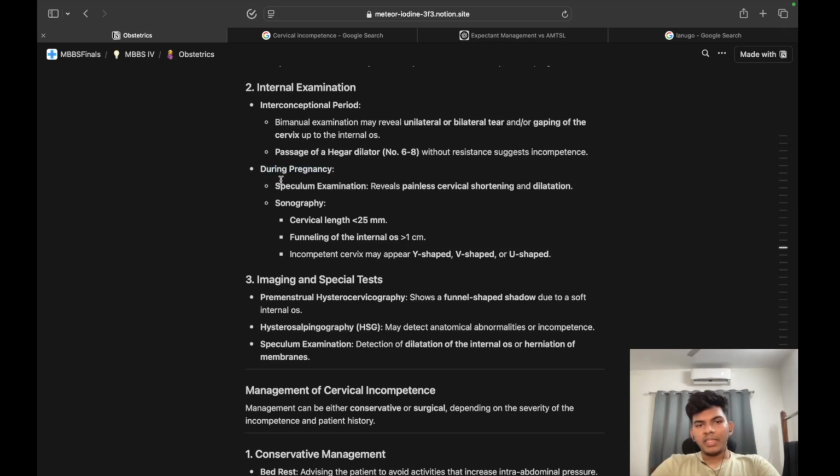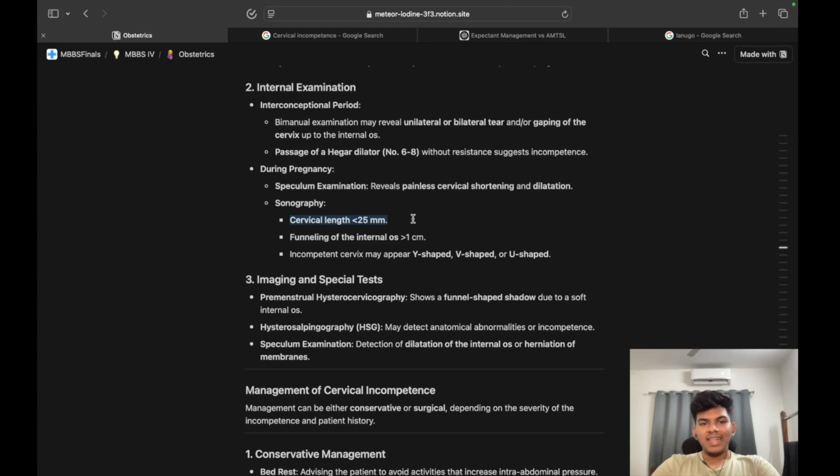Next, coming to during pregnancy, speculum examination: what does it reveal? Painless cervical shortening and dilatation. This should happen during the labor process itself. Can you recall the different stages of labor, stage 1 of labor where the cervix is getting prepared? Over there this should happen, but it is not the case here. Here it is during the pregnancy.